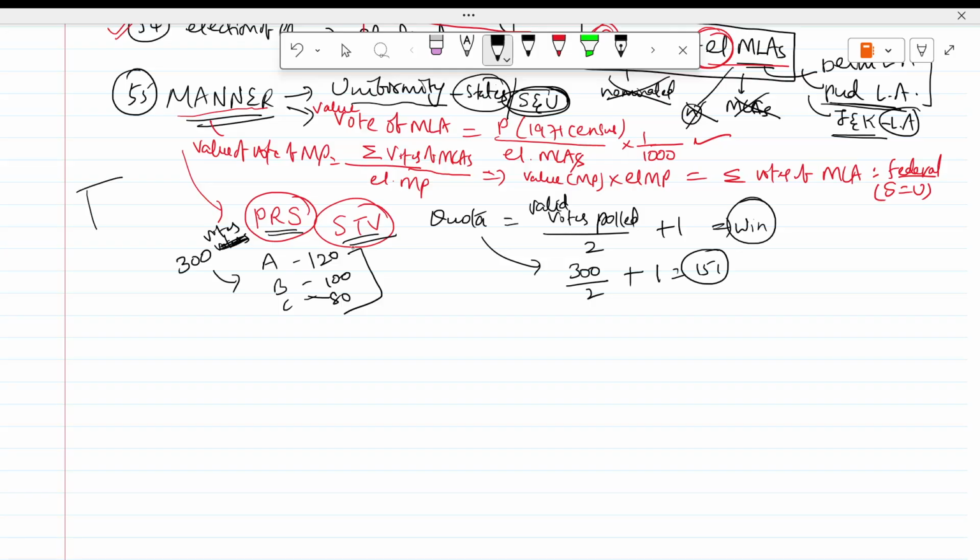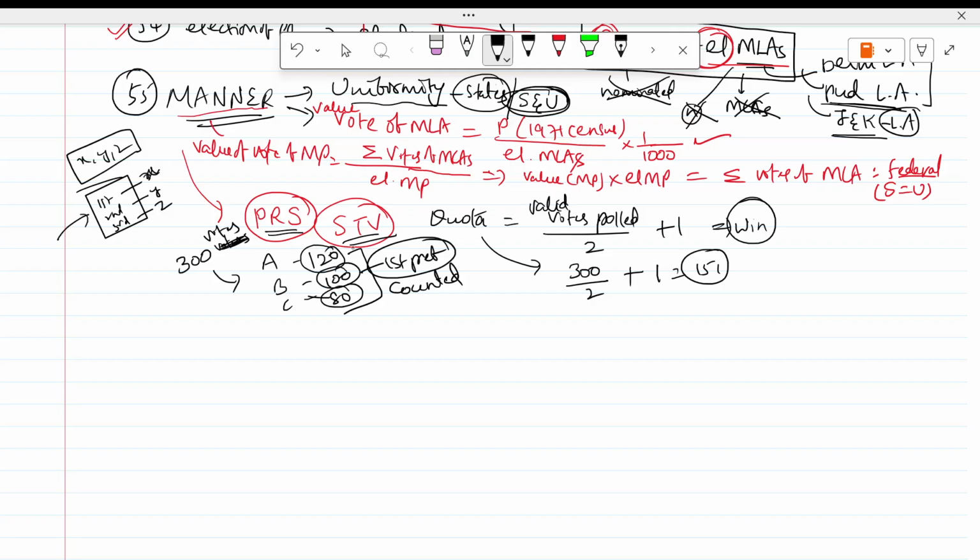Actually, how will voting happen? Whenever one person is voting, he will give preferences: first preference, second preference, third preference, like that. Let's say X is competing, Y competing, Z competing. One person goes and gives first preference X, second preference Y, third preference Z. Like that, all 300 people will give these preferences. In the first count, first preferences are counted. In the first round, no one got 151, the quota to win. So no one has won.